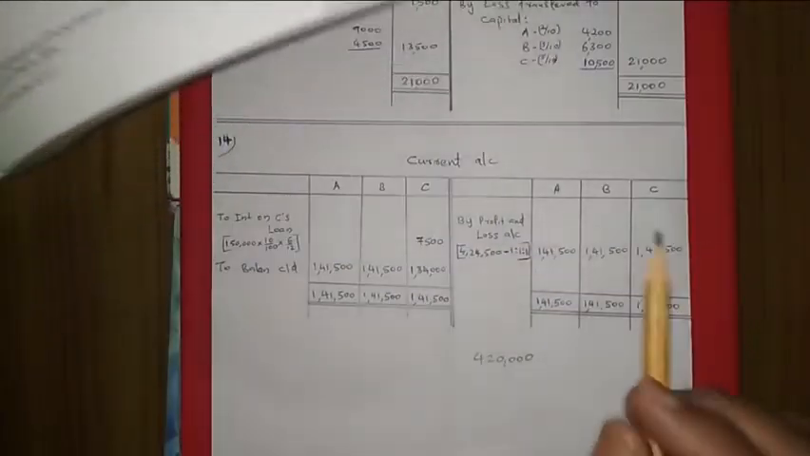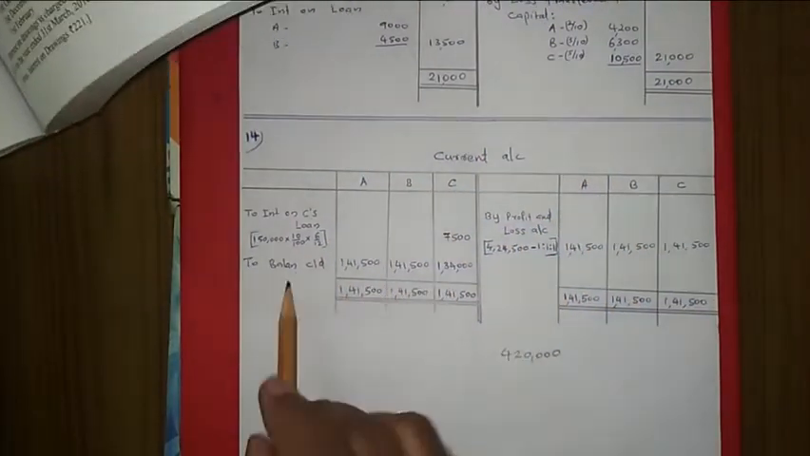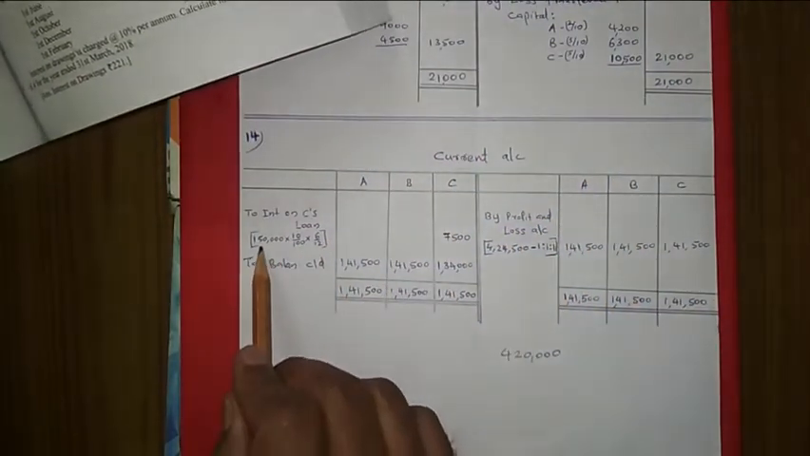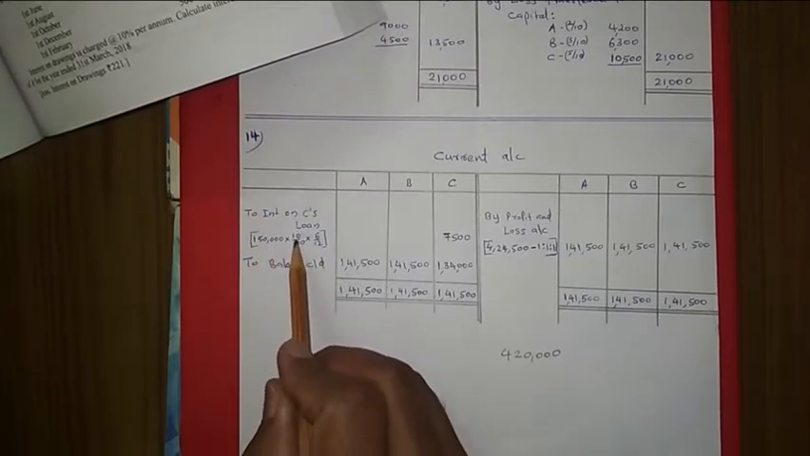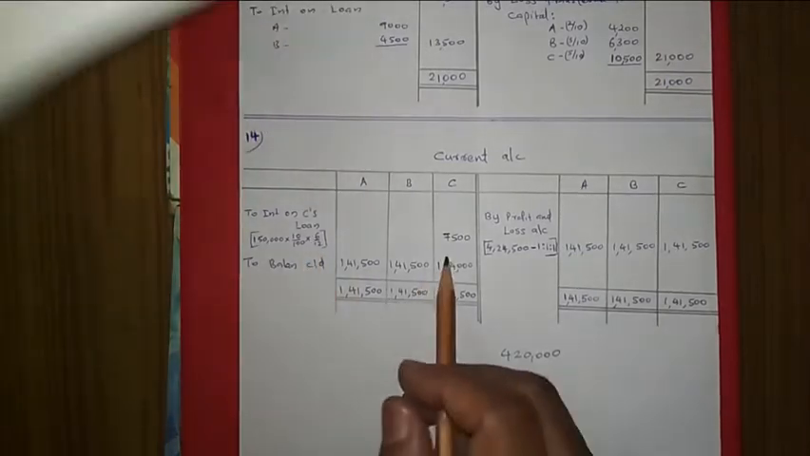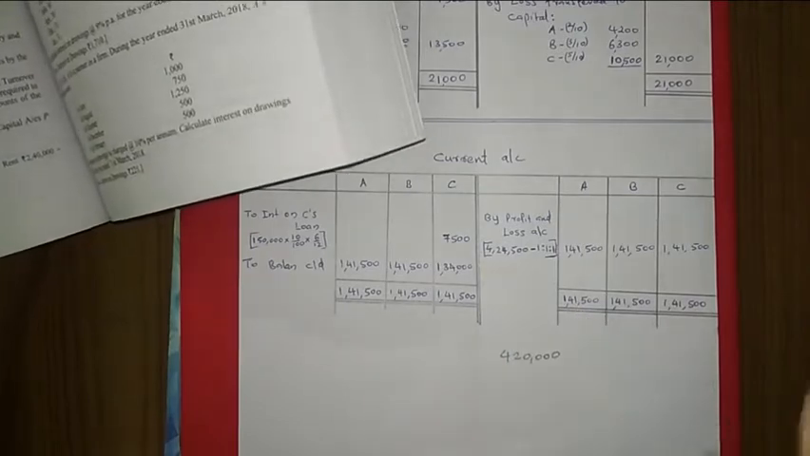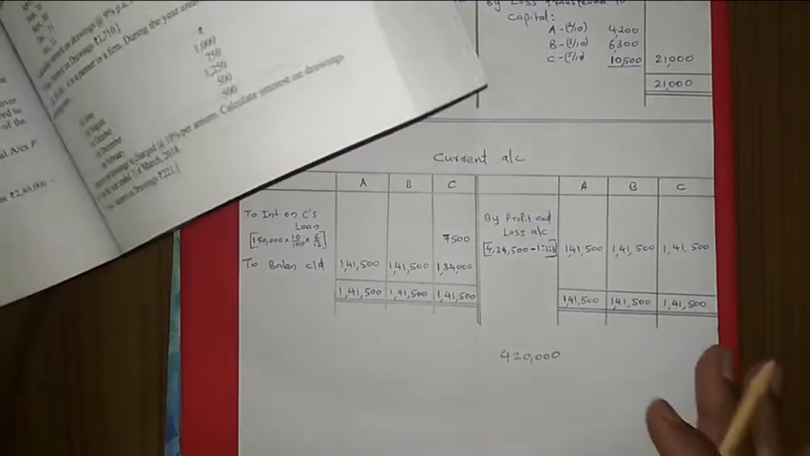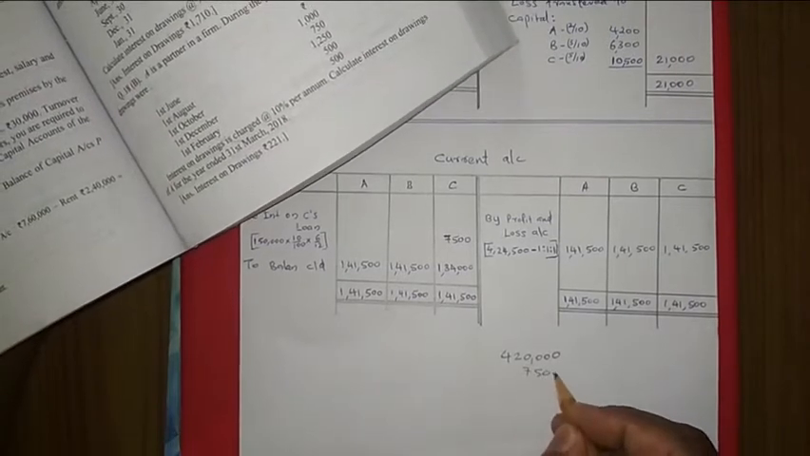Then interest on C's loan. Whenever we are calculating, this is the calculation I showed there. Interest on C's loan is 1,50,000 into 10 upon 100, as given in the question, into 6 by 12. So this amount is coming 7,500. This 7,500 is coming in the profit and loss account credit side, as an income for the firm. That is why we are adding 7,500 to this profit.